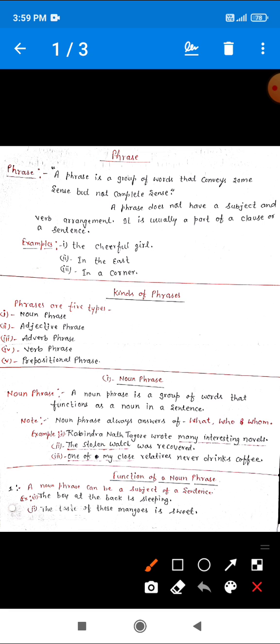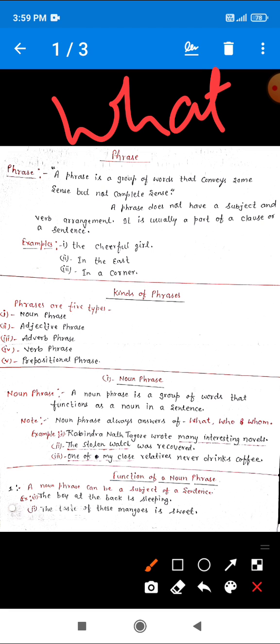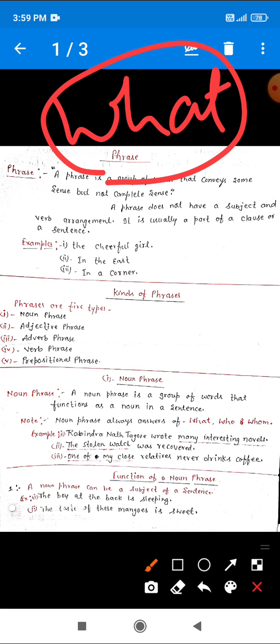Okay dear, now see the next example. The stolen watch was recovered. Okay dear, what was recovered? If we ask the question, what was recovered, then you will get the answer, the stolen watch. So that is why, dear, the stolen watch is a phrase. And which type of phrase? Noun phrase.